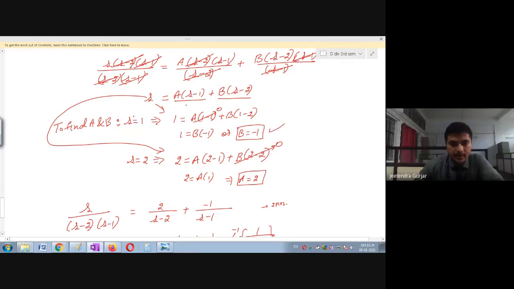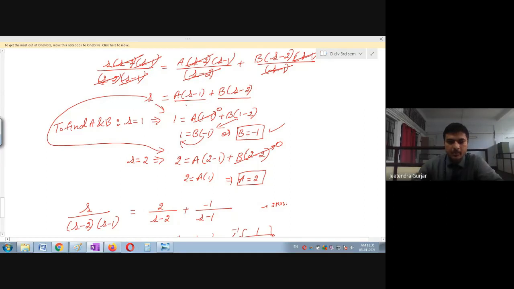So see here, if I substitute s is equal to 1, this is 1 equal to a in the bracket 1 minus 1, which will become 0, plus b in the bracket 1 minus 2. 1 minus 2 is minus 1. So there is no 2 in this. Is it clear? So the 1 minus 1 you will bring on this side, it is going to become minus 1. b is minus 1. It is right. Okay sir, thank you.